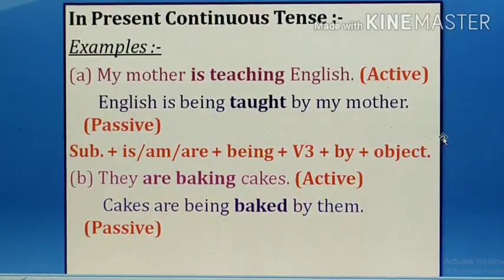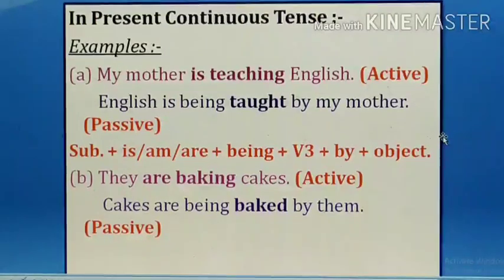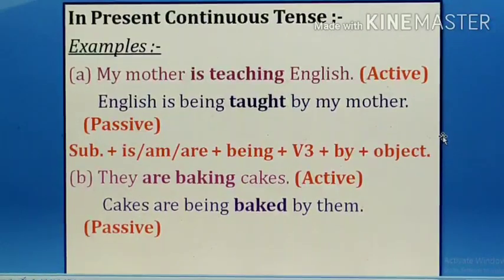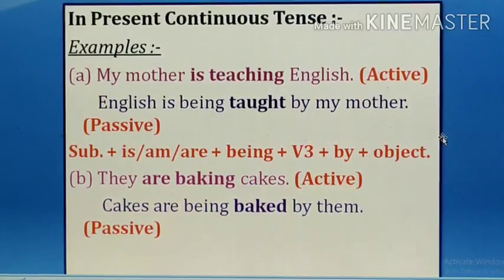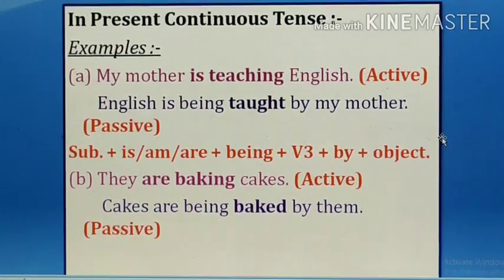Now number B is: they are baking cakes. Are baking, present continuous. When it is changed into passive, being is a must, auxiliary is a must, and the V3 form. Just do it, change it into passive. Cakes are being baked by them. They becomes them. I told you in the previous video, they becomes them in passive voice.